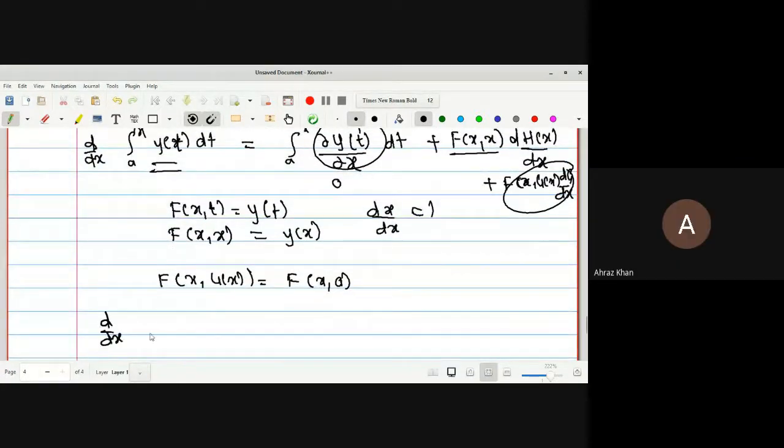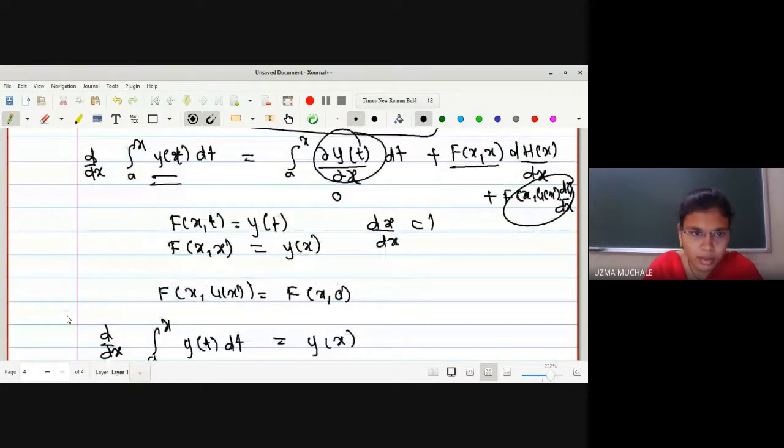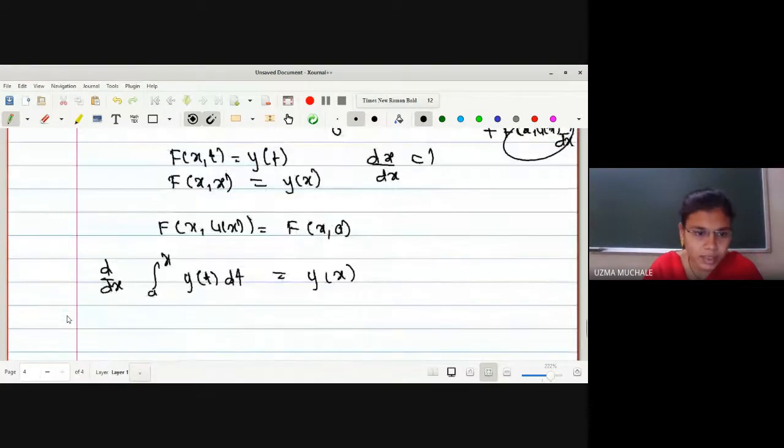Y of x. Right. The integration from a to x of y of t dt is equal to only one term, that is y of x. Okay. So this is nothing but your d by dx of I1 of x. Yes, that is d by dx of I1 of x, we got it is equal to y of x.